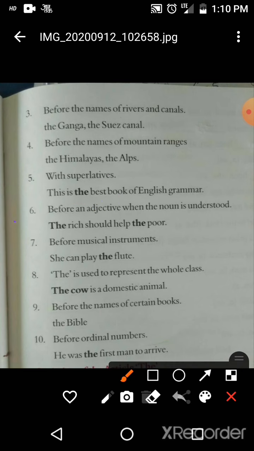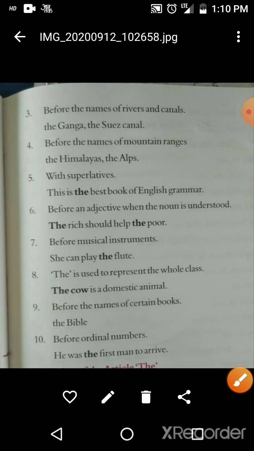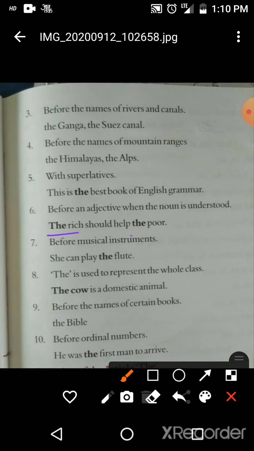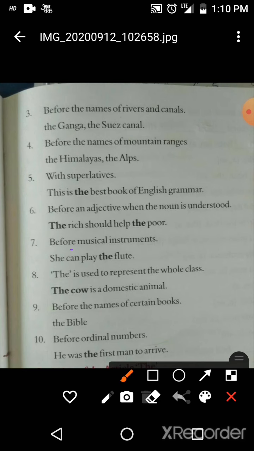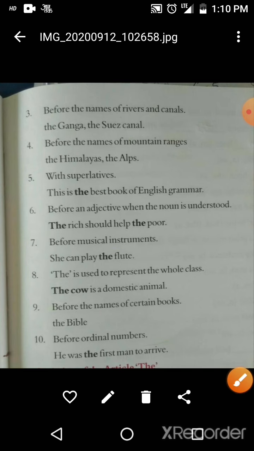Next one, before an adjective when the noun is understood. Like the rich, the poor. Here we are talking about all the rich people and all the poor people, not only one. That's why we use the here. Next, before musical instruments, like she can play the flute. Flute is a musical instrument and we use the before it.